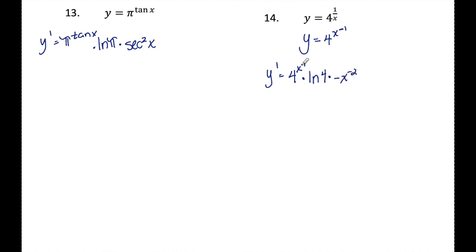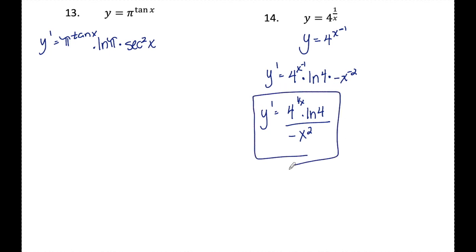I'm going to rewrite this just to get rid of these negative exponents. We don't like to have those in our final answers. So this is going to be 4 to the 1 over x times ln 4 over x squared. And there is a negative here, so I'm going to stick that out front. You can stick it out front in the numerator or denominator. Doesn't matter where. Either way, good to go on 14.